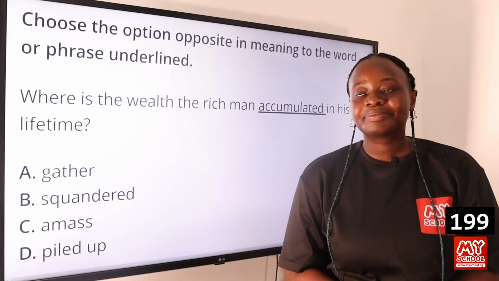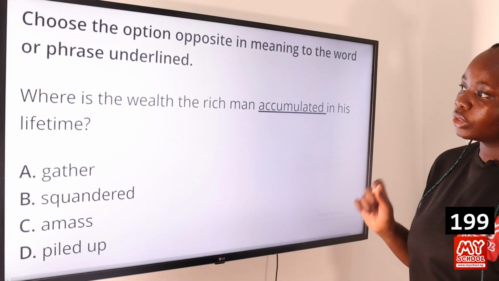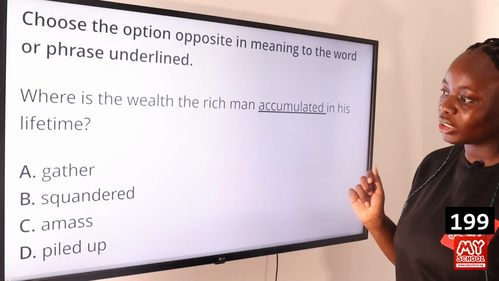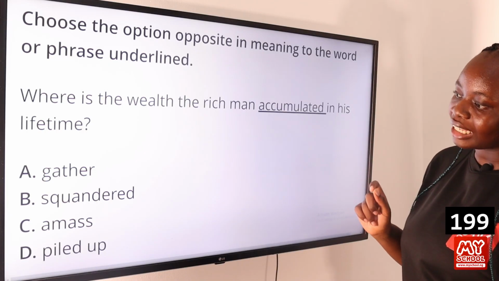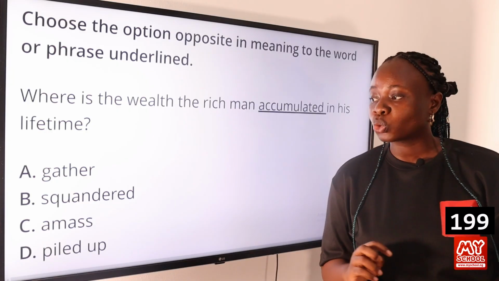Question 199. Again, we have to choose the option opposite in meaning to the underlined word. Where is the wealth the rich man accumulated in his lifetime? Option A, gather. B, squandered. C, amass. And D, piled up. So the answer to this question is option B, squandered.